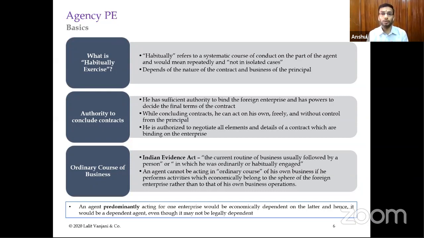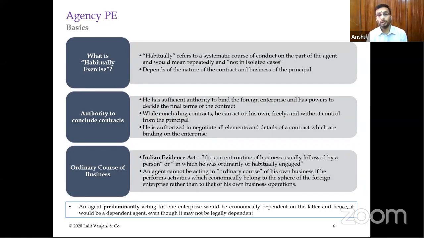Even this hygiene needs to be maintained in the communication, the verbal or the written communication which is happening between the parent company and the subsidiary company, which can be alleged as an agent. And in those circumstances, the taxpayers generally say that because we do not have the authority to conclude contracts, we are merely acting as a communication channel between the parent company and the customers. Therefore, we should not be considered an agent having the authority to conclude contracts. So this is very important, and whenever you are analyzing the facts of any case, this phrase is very important to be considered.